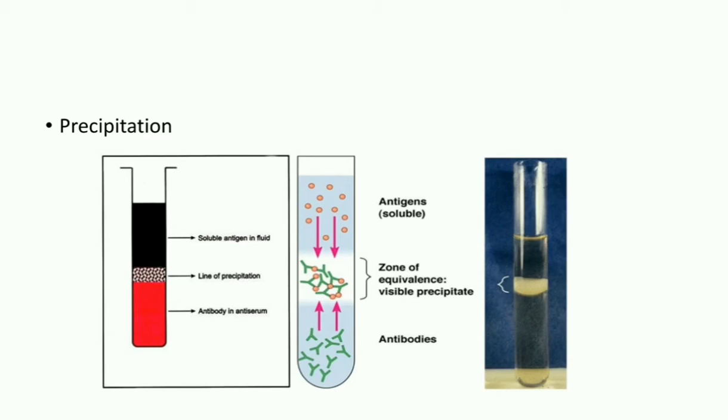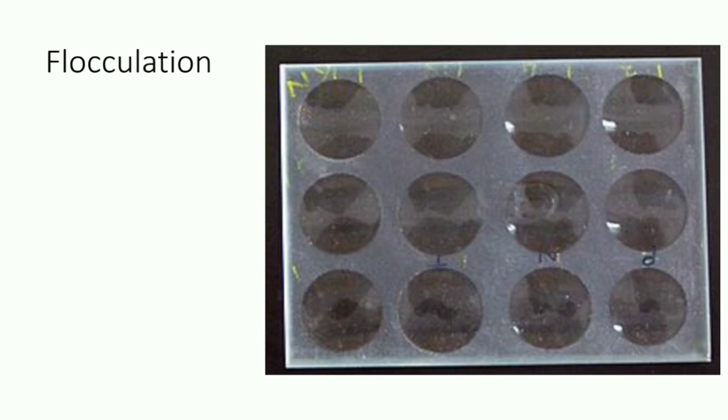So this is ring precipitation. Now you have something called flocculation. This precipitation can happen in any medium, liquid or solid. When it happens in a liquid medium, that is flocculation. What is the difference between these two? In precipitation, after the formation of a precipitate, it gets sedimented. In flocculation, they appear as floccules. That is a modification of precipitation.